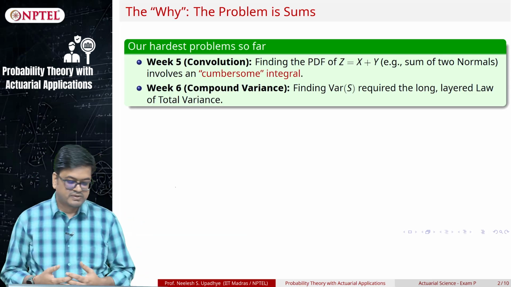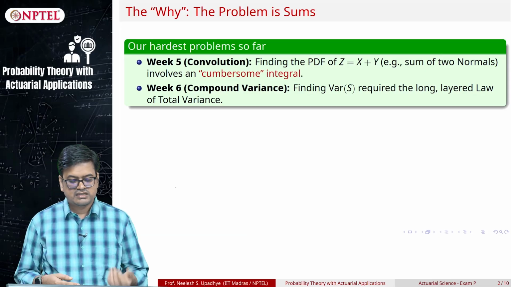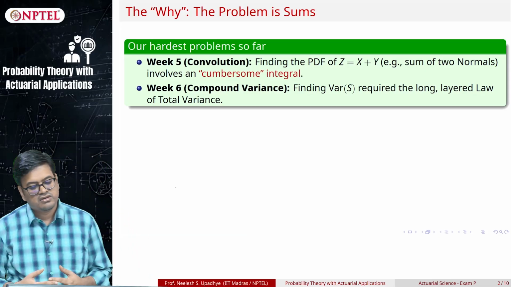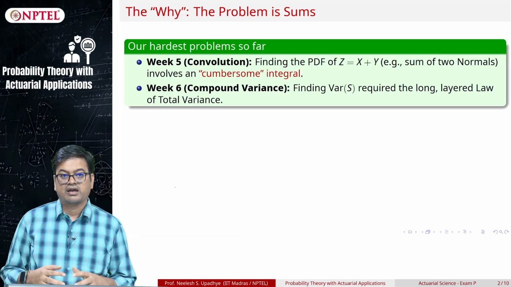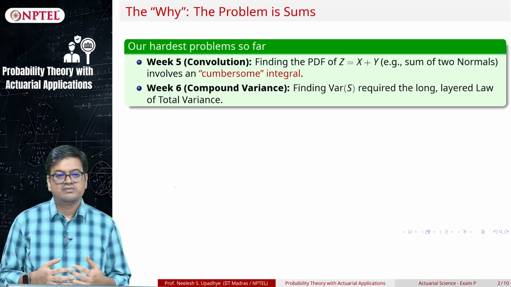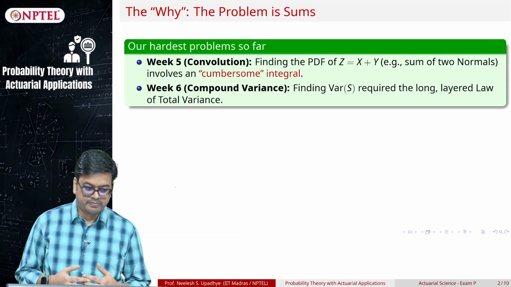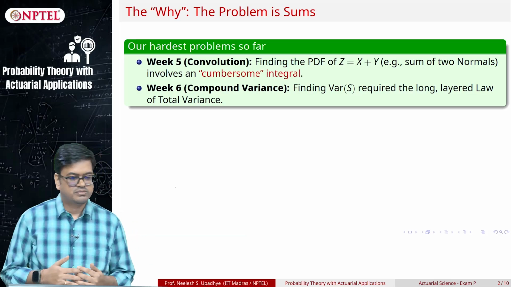So that is where we were landing up in a cumbersome integral. Then in the last week, in that problem solving drill, we computed compound variance, and it took long. Even with the law of total variance, it was slightly time consuming. Though it solved our problem, it was time consuming.